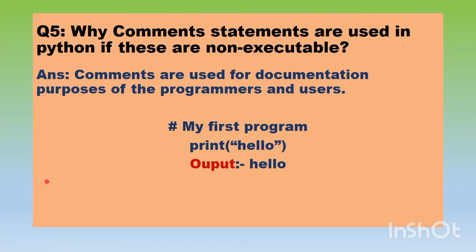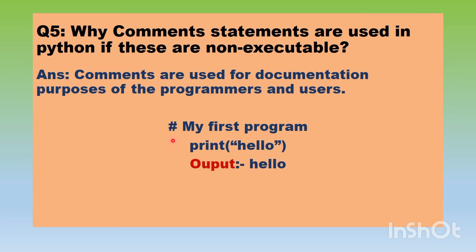Why are comment statements used in Python if these are not executable? What does this mean? You know, we use comment statements, but they are not executed. They are not shown in the output. Then why use them? So the answer is comments are used for documentation purposes of the programmer and users.